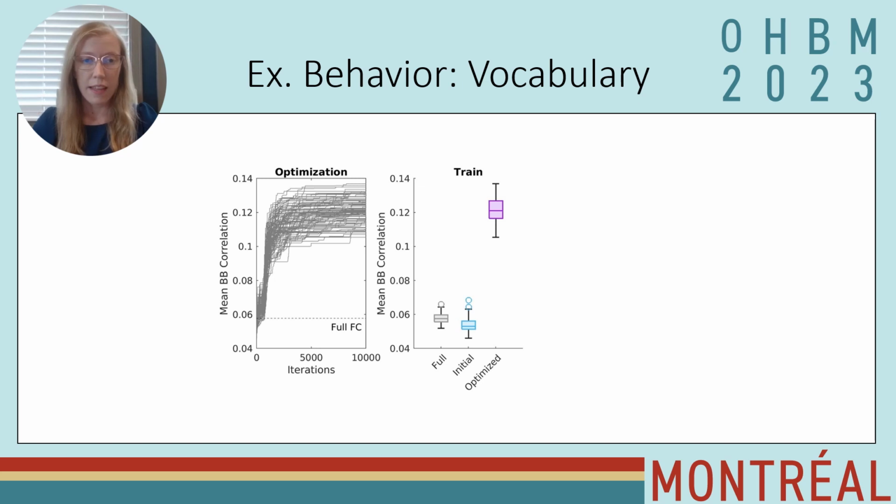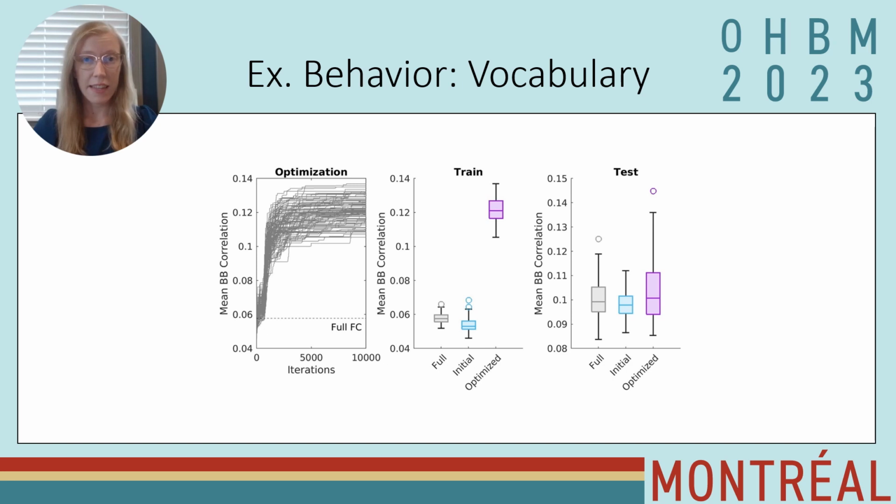For this example, we're looking specifically at the behavior of vocabulary. And here, over 10,000 iterations of this template approach, we can see that the mean brain behavior correlations of the components that we filtered did significantly better than full and initial in terms of their mean brain behavior correlations.